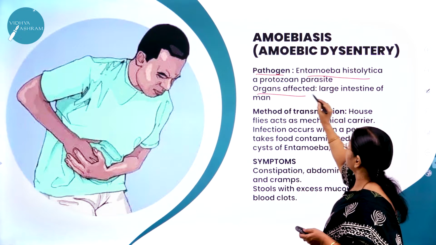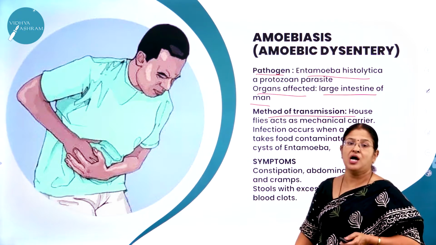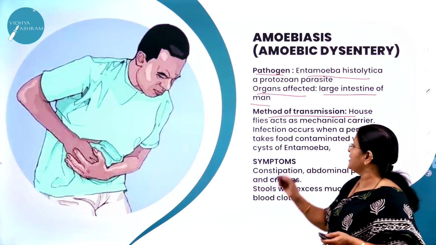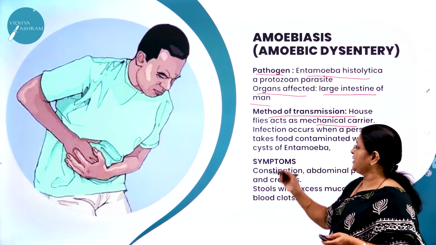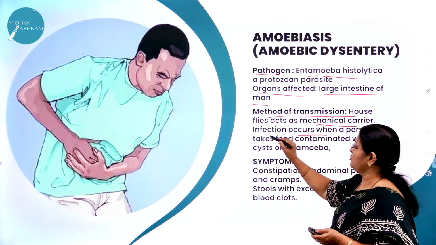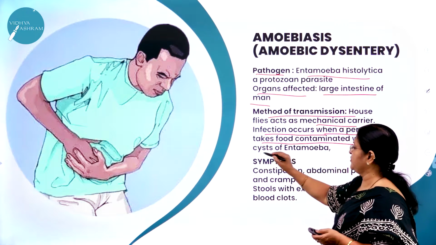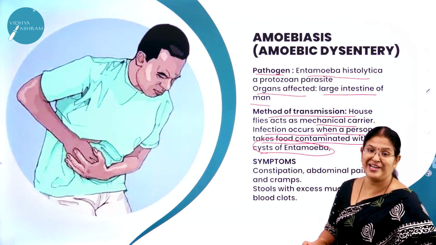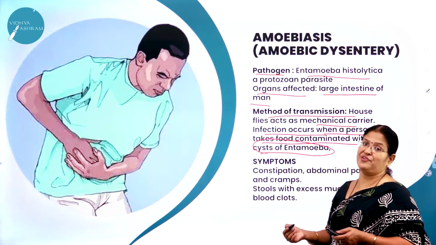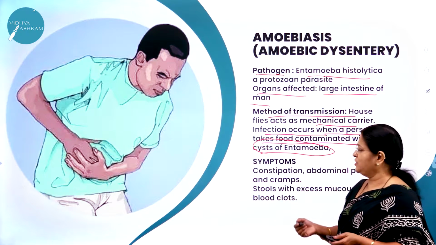And what are the organs affected? Large intestine of man. What is the method of transmission? Houseflies, which act as what? Mechanical carrier of the infective parasite. Infection occurs when a person takes food contaminated with the cysts of Entamoeba. When you take healthy food, that time you will not get it. So only with uncovered food, where you can come across the housefly. Housefly is the carrier of this protozoan parasite.